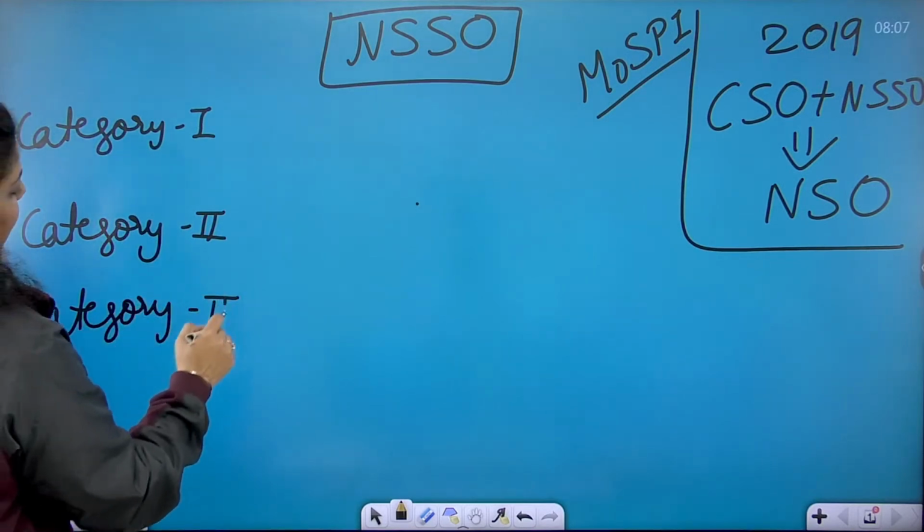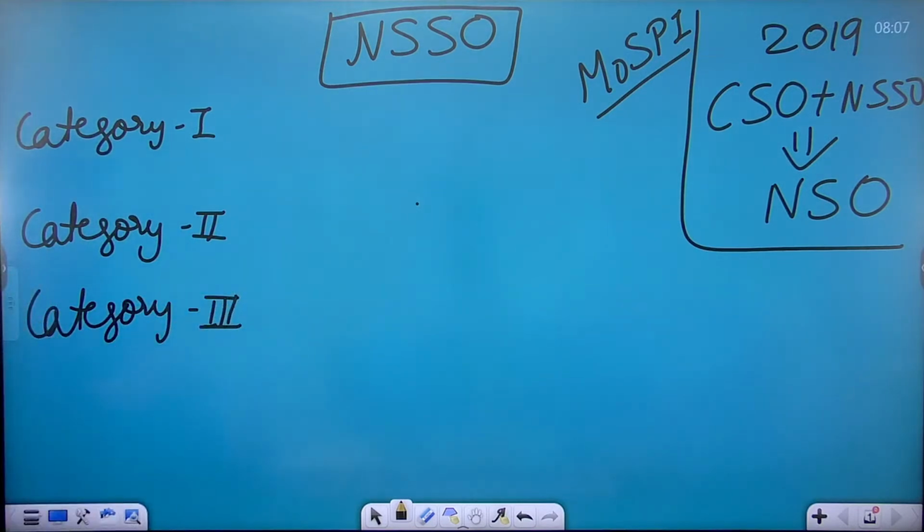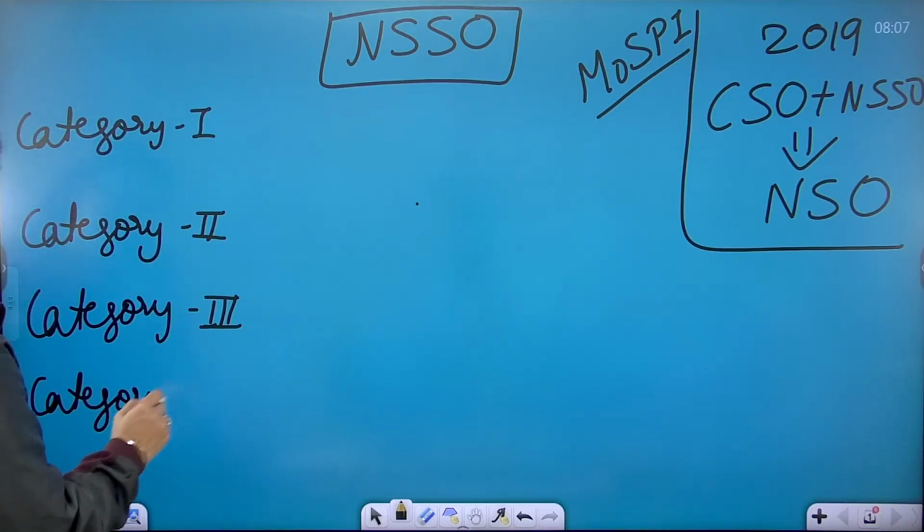If I talk about the NSSO, this has been merged, but still some statistical data of the country has been published by the CSO, like the economic survey. The economic survey is still presented by the CSO, right? Now, what is the work of NSSO? NSSO is the National Sample Survey Organization, or the office I can call it.